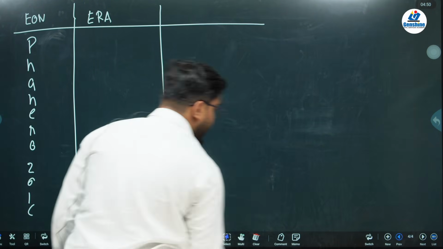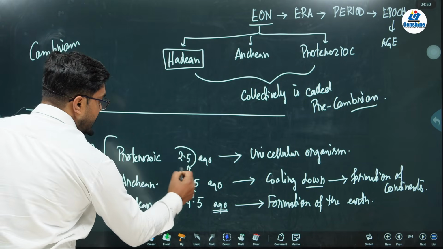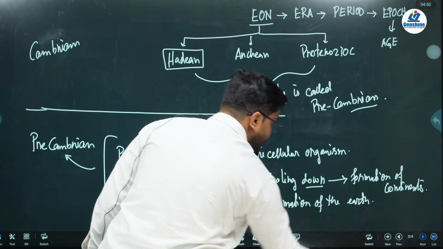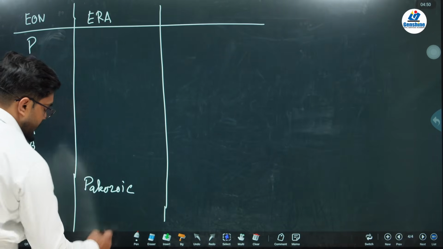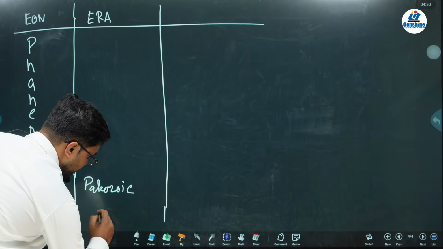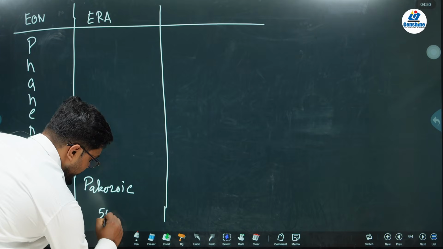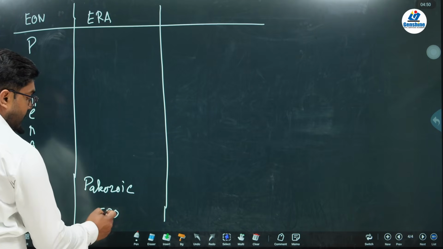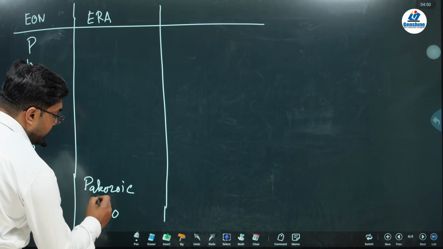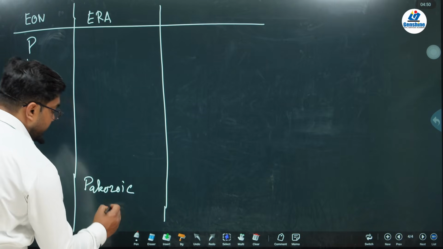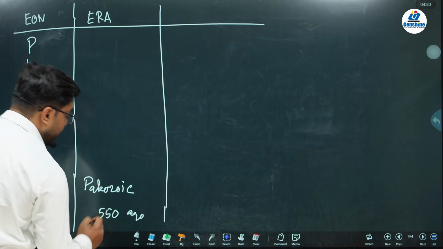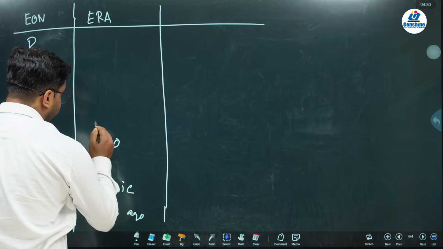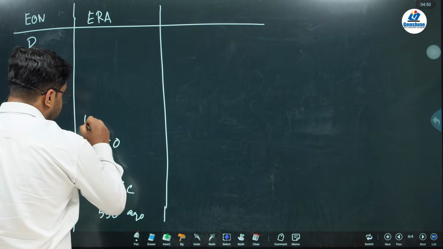If you remember here, where did we stop? We stopped at around 2.5 billion years ago. So from 2.5 billion years ago up to 550 million years ago, from 550 you will find the Paleozoic. Next, from 550 to around 250, after 250 you will find another era which is called the Mesozoic.